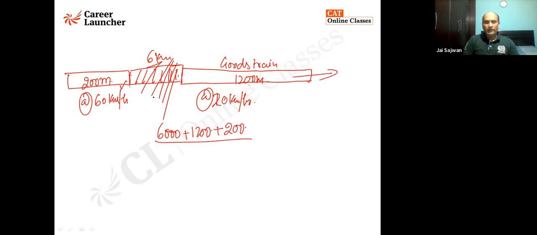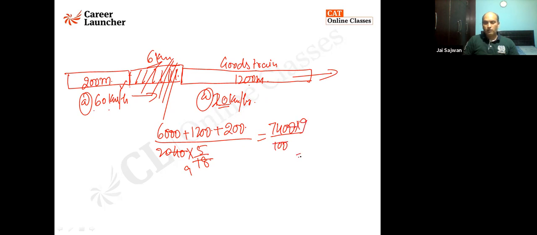Because both of them are moving in the same direction, I'll subtract the speeds. This travels 20 kilometer every hour. This travels 60 kilometer every hour. So it gets closer by 40 kilometer every hour. To convert to meter per second, I'll multiply by 5 by 18. Very good. So it is 72. This is 7,400 meter that needs to be traveled. And I can say it is 20 by 9. That is 100 by 9. I'll take 9 here.